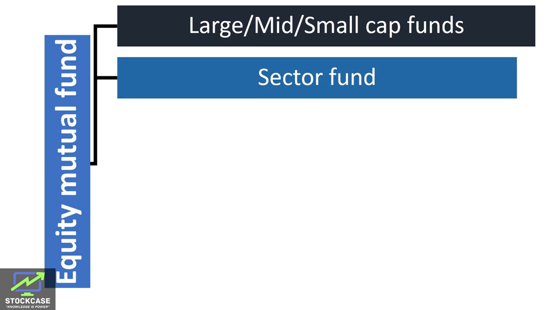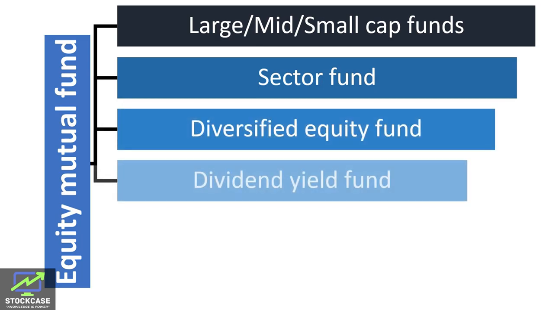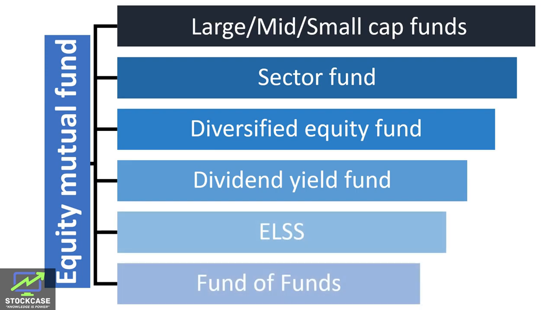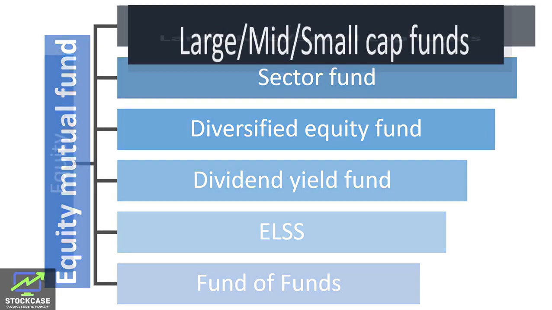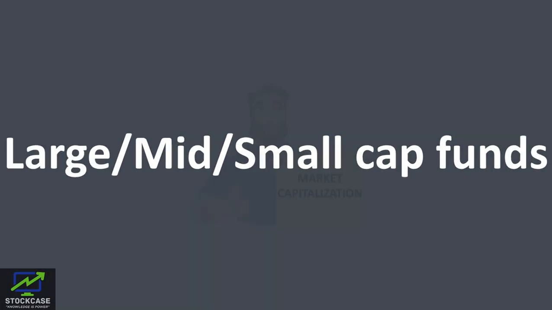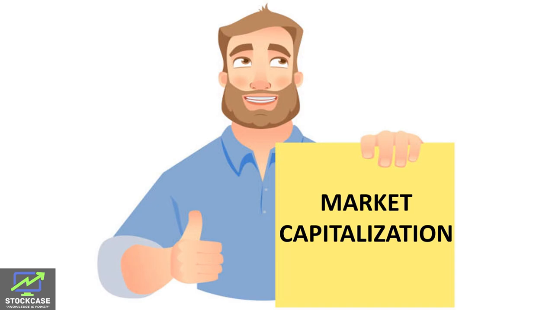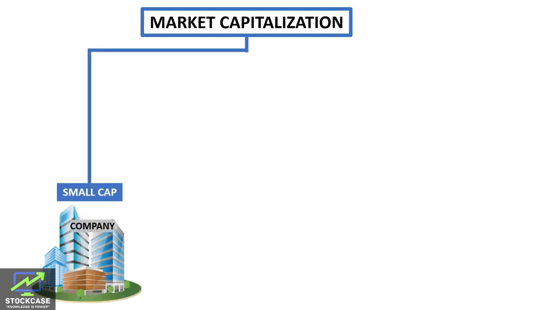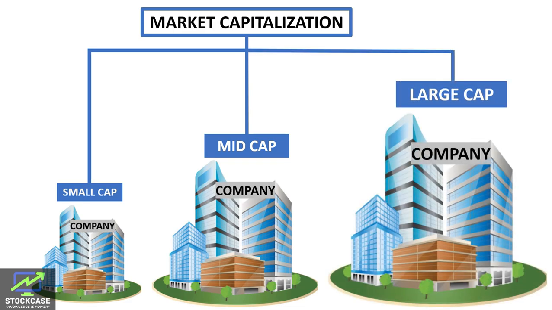Different types of equity mutual fund: large cap, small cap, and mid cap funds, sector funds, diversified funds, dividend yield funds, ELSS, fund of funds. To understand what is a large cap, mid cap, and small cap fund, first we need to understand what is market capitalization. Market capitalization means the total value of the company. Companies are broadly categorized into three types based on their market capitalization: small cap companies, mid cap companies, and large cap companies.